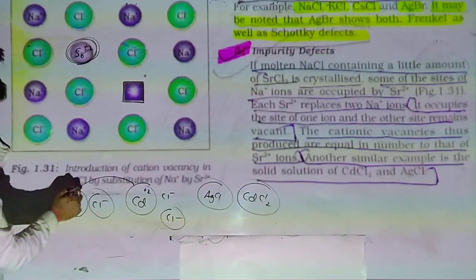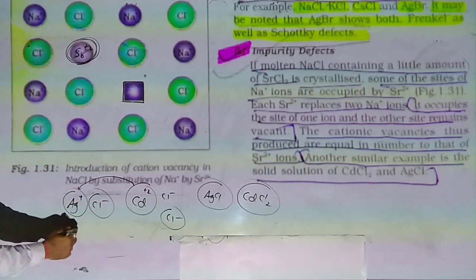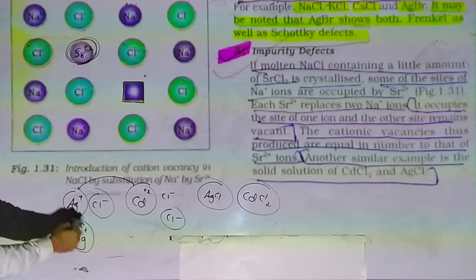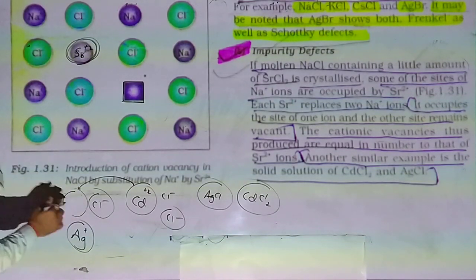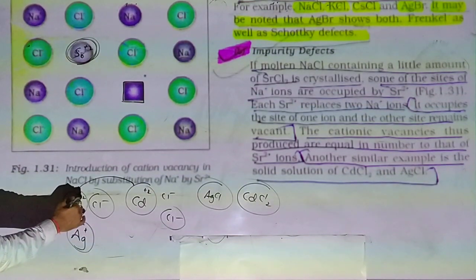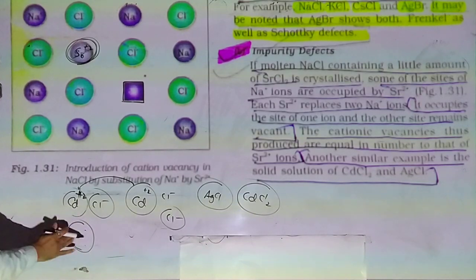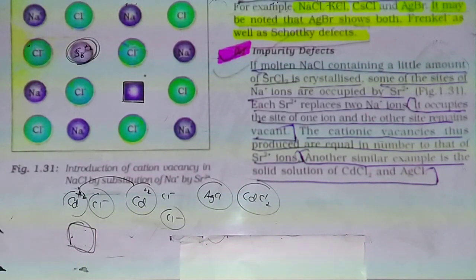So when 1 cadmium plus 2 ion enters, 2 Ag plus ions will be removed. So one place of Ag plus will be filled by cadmium plus 2 ion and one place remains vacant. So due to that impurity defect occurs.